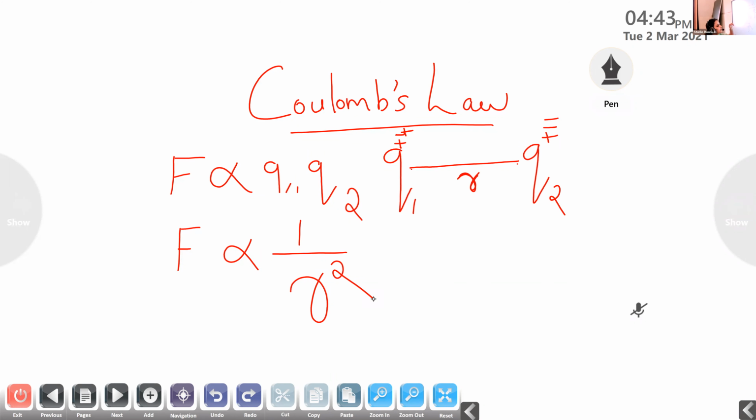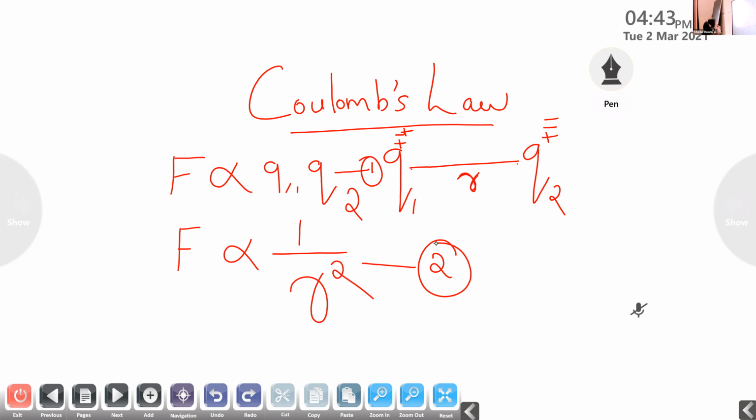What is the first statement made by Coulomb? The force of attraction or repulsion between these two charges is directly proportional to the product of magnitude of charge. What is the second statement? The force of attraction or repulsion between the two charges is inversely proportional to the square of the distance between the charges. So these are the two statements made by Coulomb.